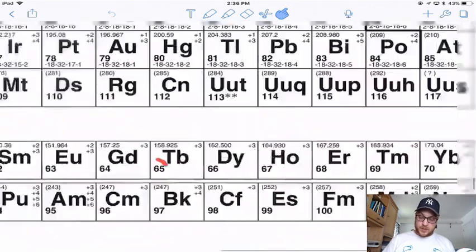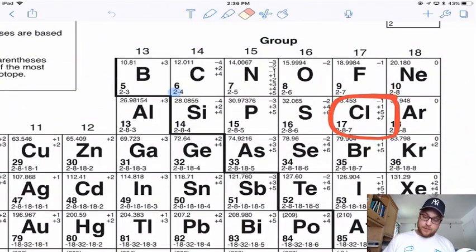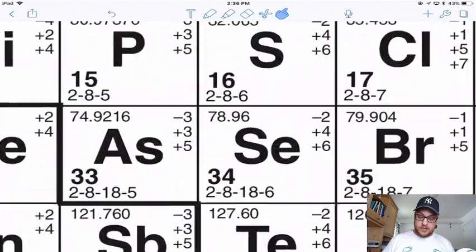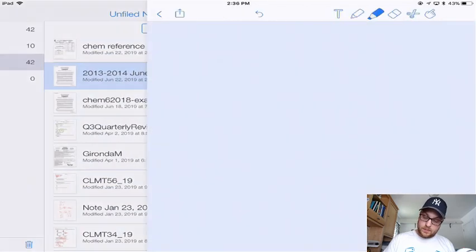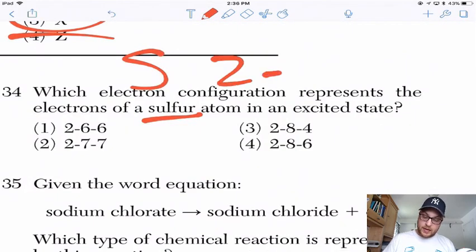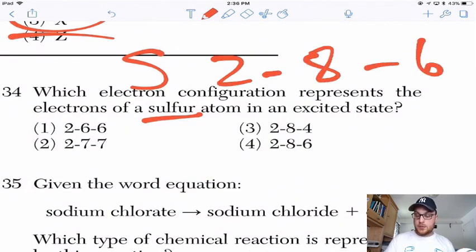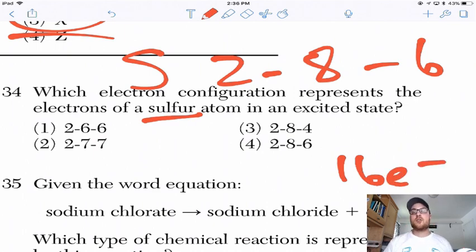So sulfur, let's look up its ground state first. Its ground state is 2-8-6. So excited state means I need to keep the total amount of electrons the same. So 2 plus 8 plus 6 is 16. But I just need to take one from a lower level and move it to a higher level. That's what excited state means.